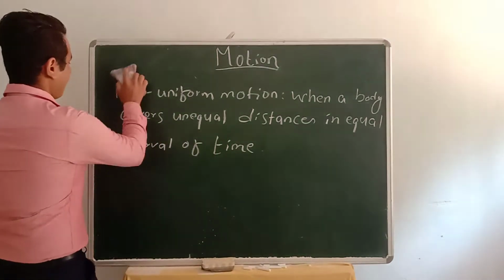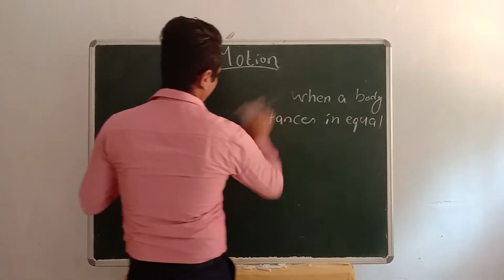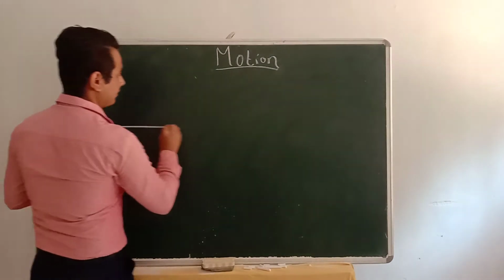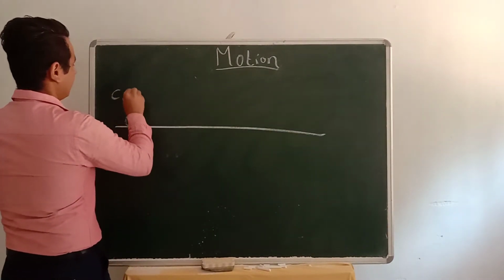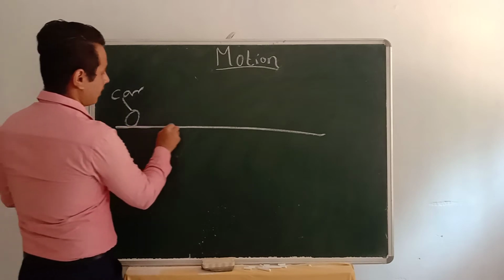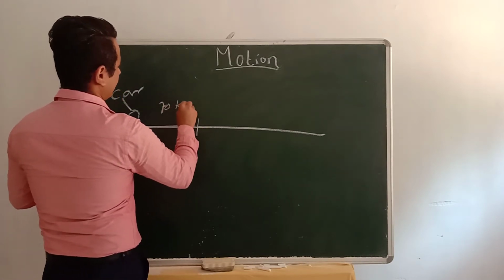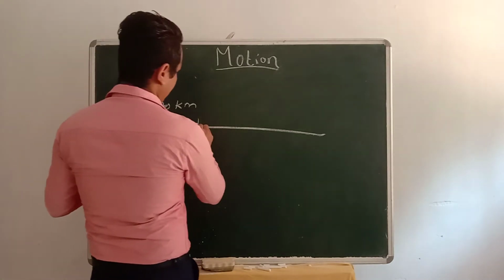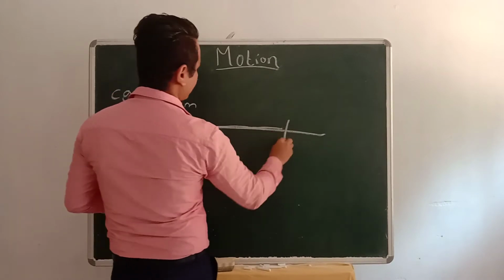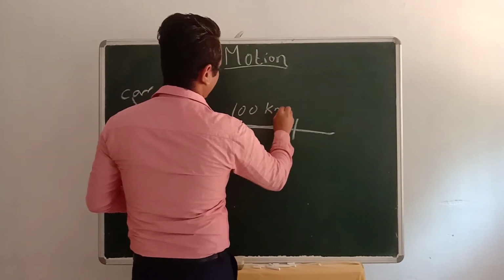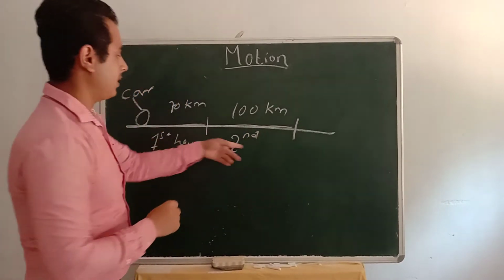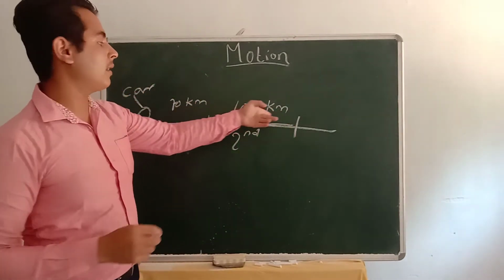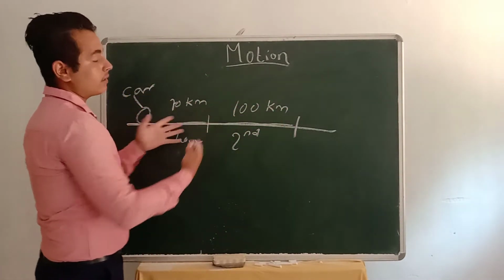For example, suppose here is a car, and it is moving. Suppose it covers 70 kilometer in the first hour, and again if it goes straight, if it covers another 100 kilometer in the second hour. Now what happens here? In the first hour it covers 70 kilometer, and in the second hour it covers more than 70, that is 100 kilometer. That means in both the cases the distances are different.